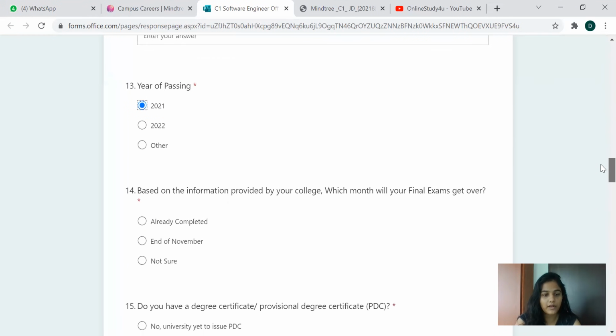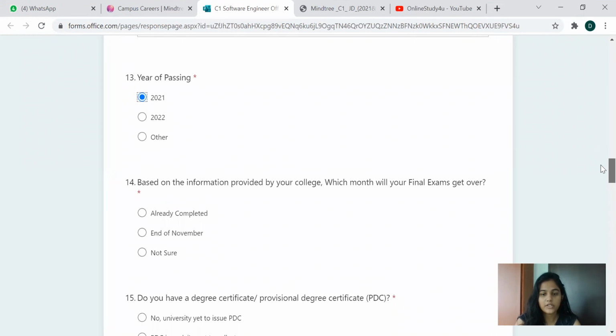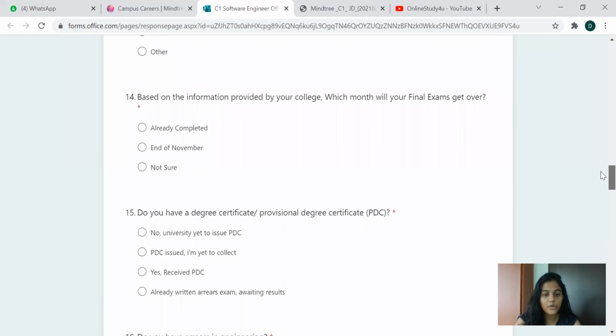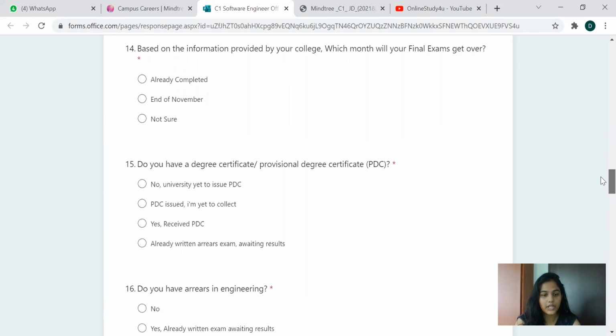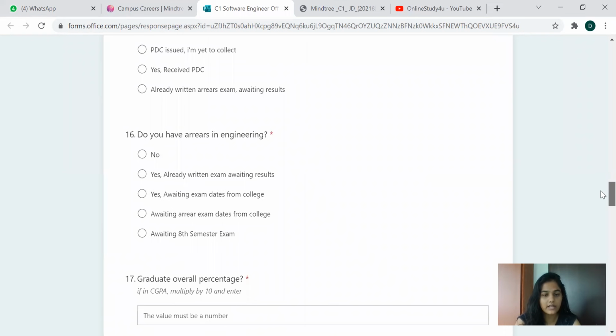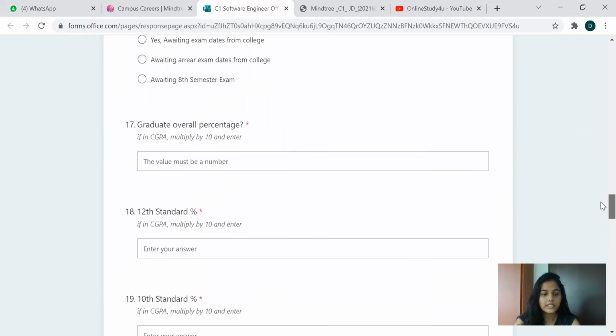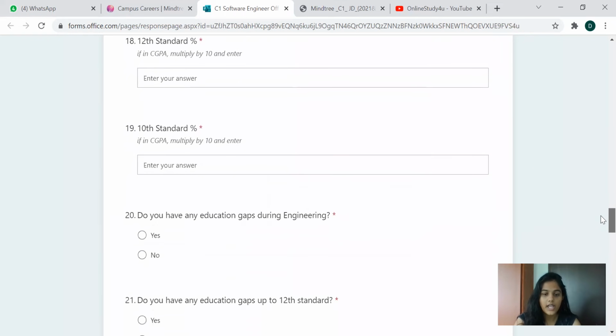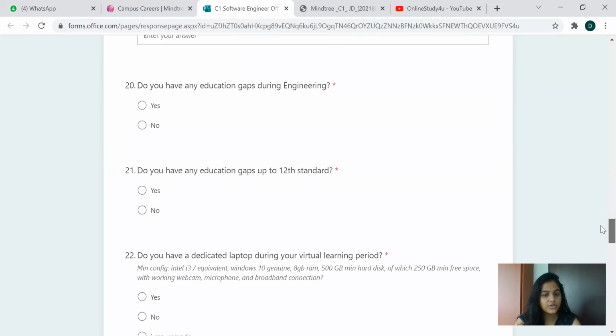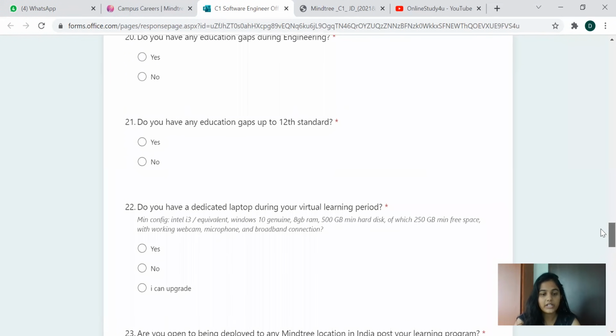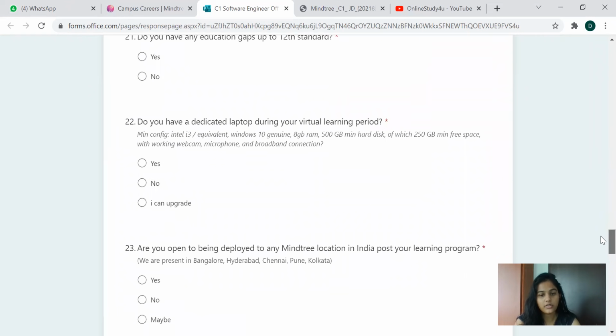So if you're a 21 pass out, based on the information, which month the final exams get over, and whether you have a degree or professional certificate with you. Then, do you have arrears in engineering, graduate overall percentage, 12th standard, 10th standard, education gaps in engineering, education gaps in 12th, do you have a dedicated laptop during the virtual learning process, and the laptop specification is provided.